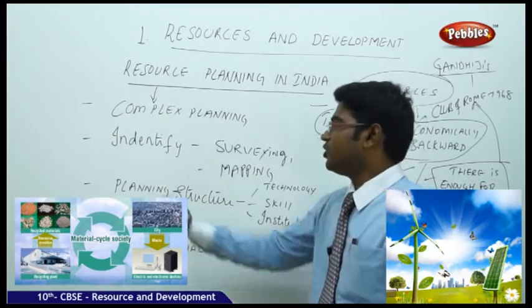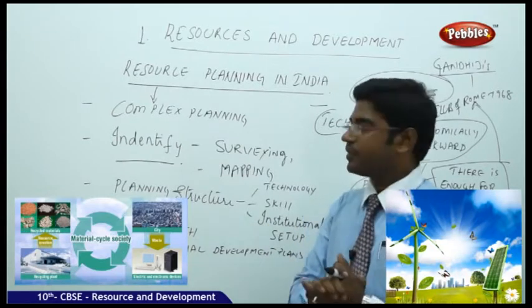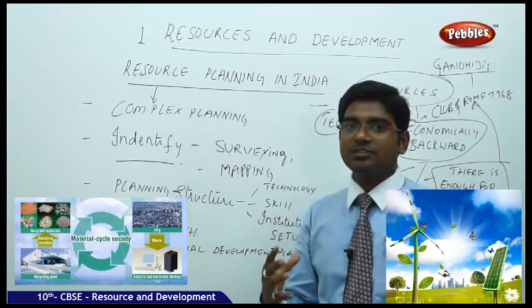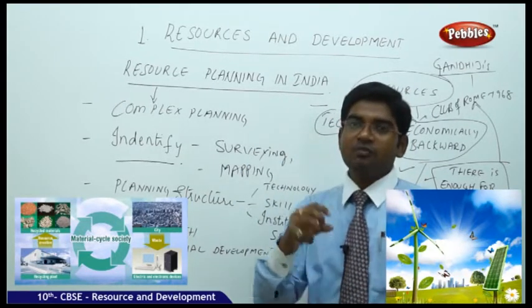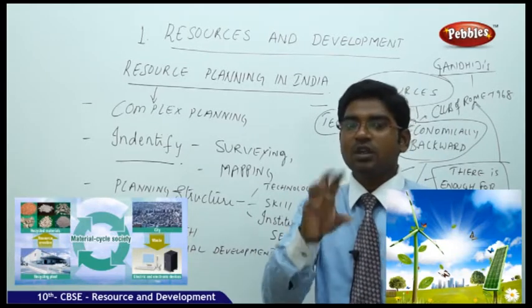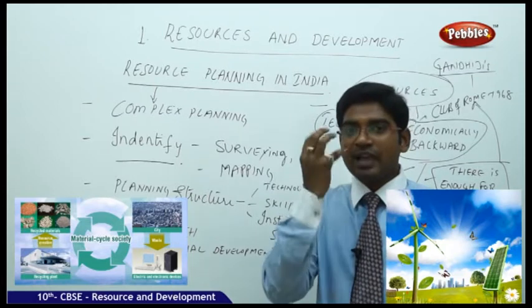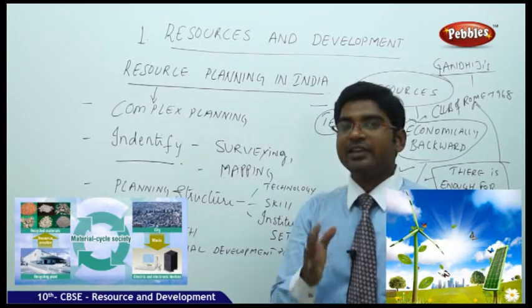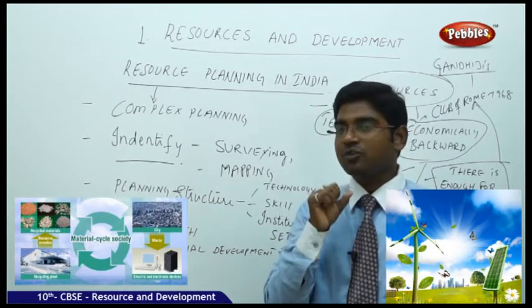First of all, we need to identify the location of the places where the resources are found. The identification itself brings half of the energy for us, because when the resources are found, you can do something. When the resources are not found, we cannot do anything. So the resources have to be found clearly. Then only we can take any action on that.